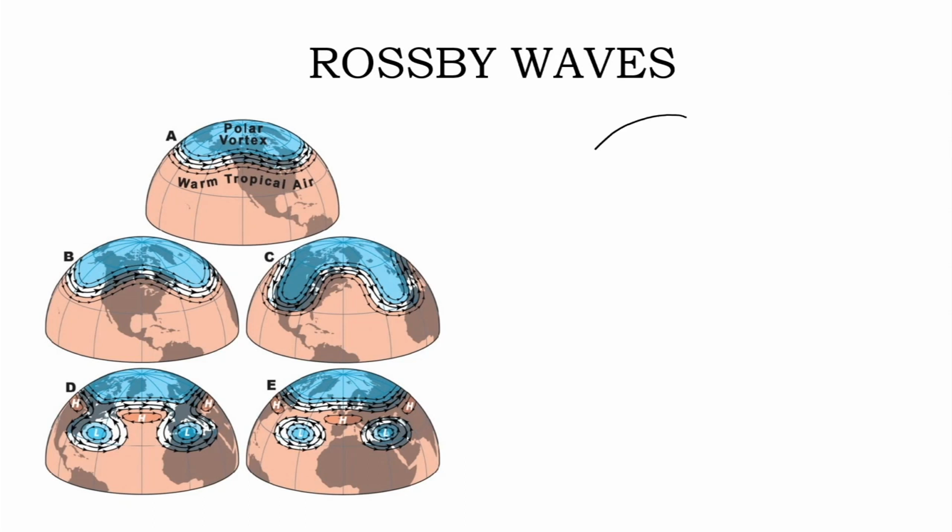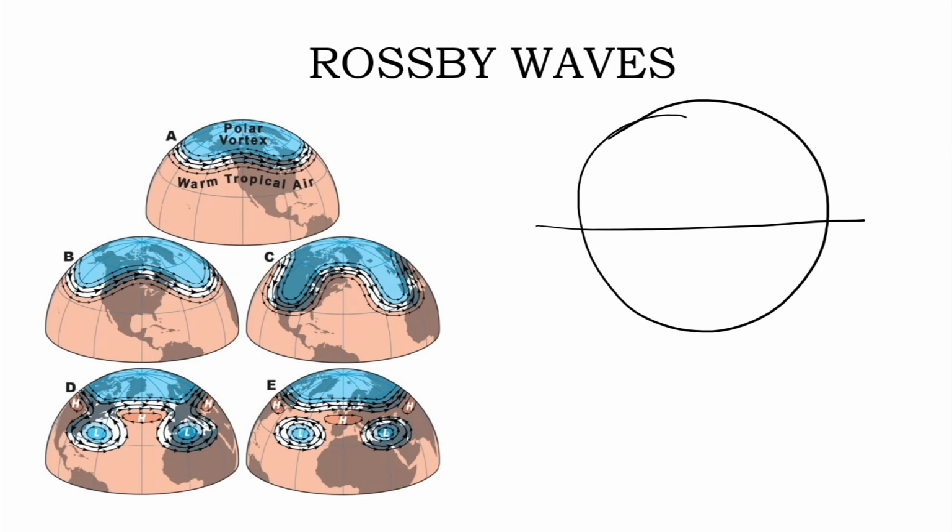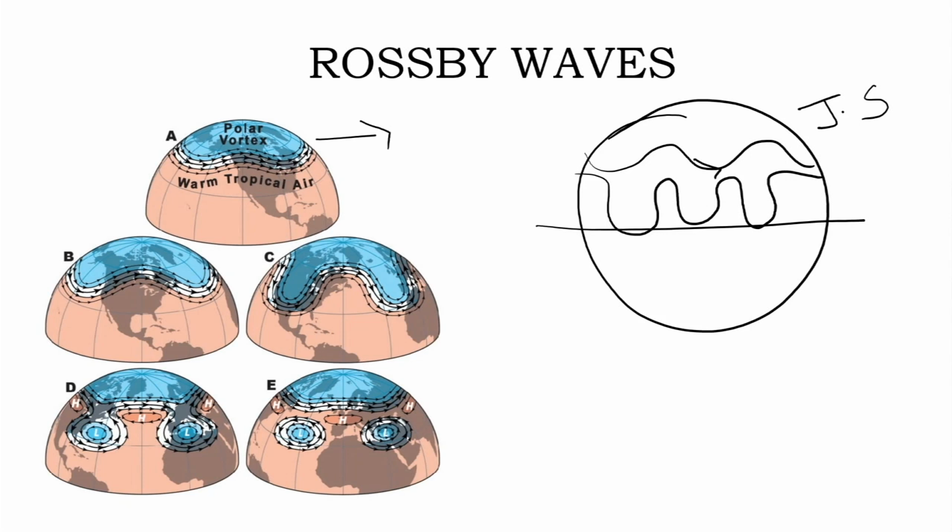So let us say this is the earth and here we have the equator, and we have a very strong wind flowing here from west to east called the jet streams. And what happens during winter, these jet streams take a much more curving path and come somewhere near to the equator. They actually don't touch the equator, but they come very much nearer to the equator. You can see it here. This is during the winter, and this is as winter closes towards summer. By summer, this is how the Rossby waves look.